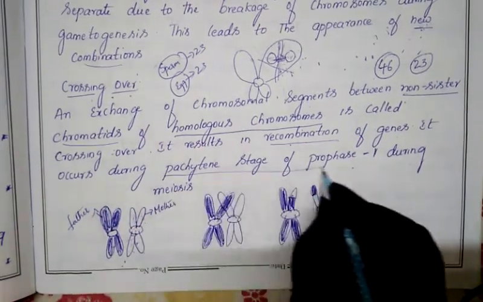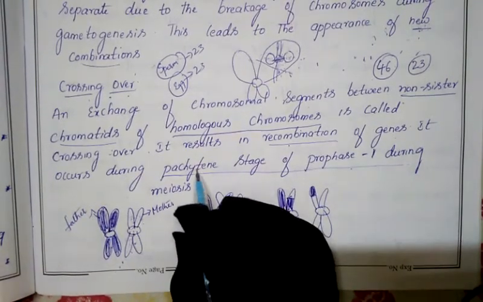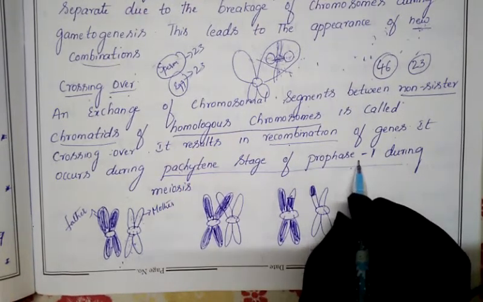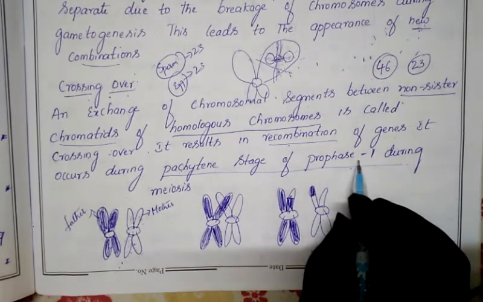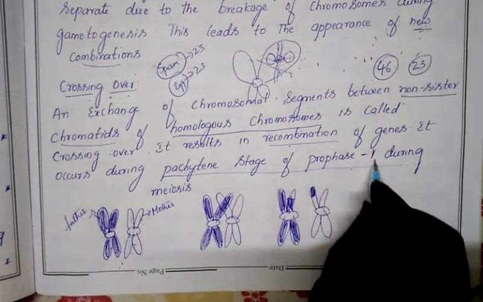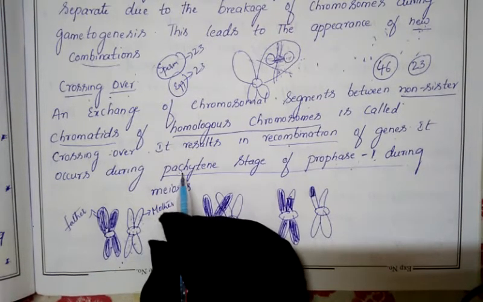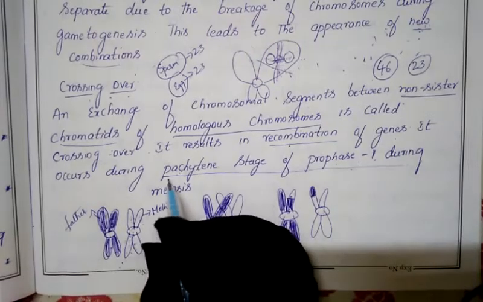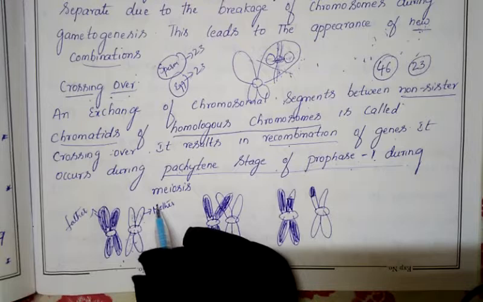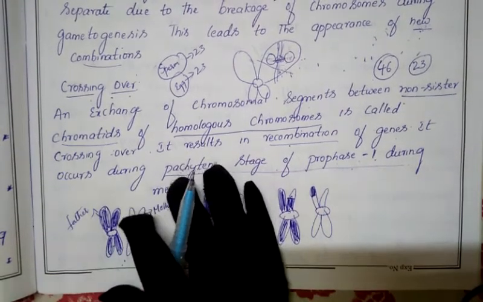This is important for your exam. Keep remembering this. Crossing over appears in which phase of meiosis? It takes place in the pachytene stage of prophase 1. You know very well, in meiosis 1 and meiosis 2, prophase 1 is divided into the substages: leptotene, zygotene, pachytene, diplotene and diakinesis. So crossing over takes place in the pachytene stage of prophase 1 in meiosis. So this is the meaning of crossing over.